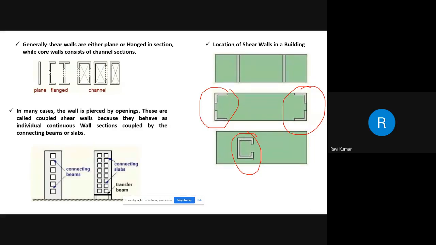Otherwise, because of the torsion, you will see cracks developing because the detailing was not taken care of for the torsional effect. So whenever you are involved with this type, as shown in the last figure, you have to take the torsional effect into consideration.